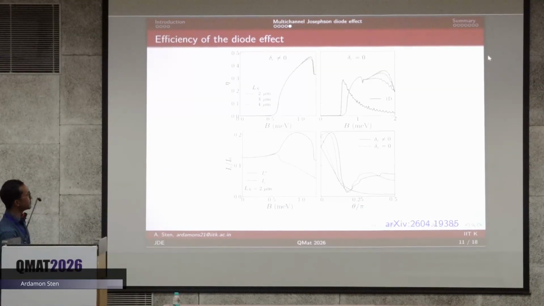Here is a trivial regime where there is no JDE, but in the topological regime there is an enhancement in the efficiency because of the presence of these Majorana bound states. In the independent channel case, when they are not interacting, there is efficiency but much lower than the interacting channels. The main result is that when the direction of the applied field is pi by 2, purely along the y direction, the spin orbit direction, we can get a finite Josephson diode effect in the interacting case. However, in the independent channel case, there is no Josephson diode efficiency. So that is a new effect introduced by the interband coupling.